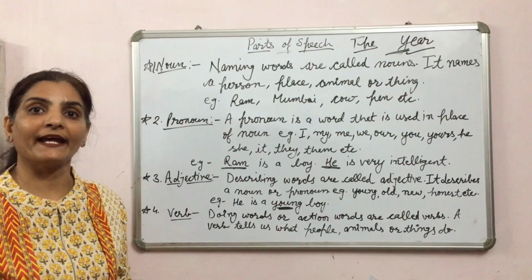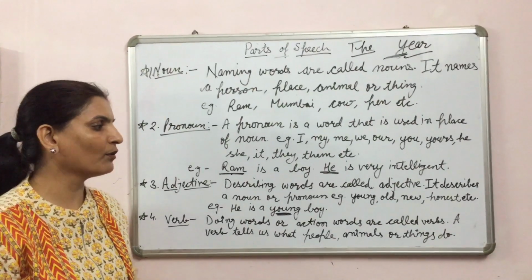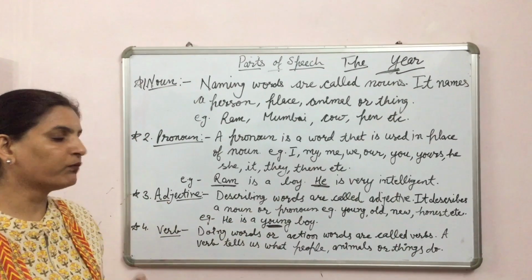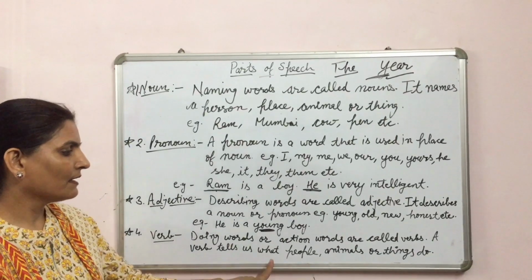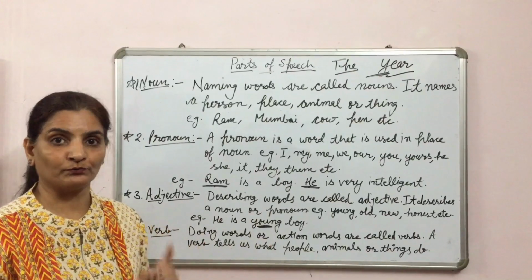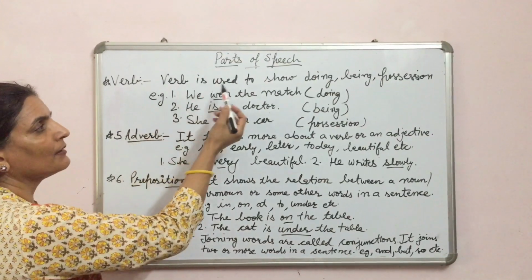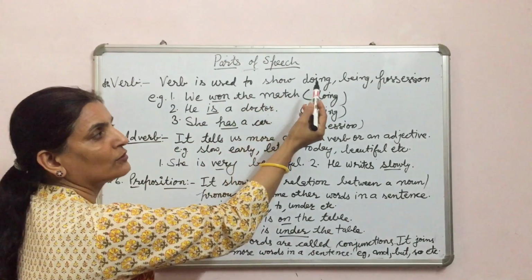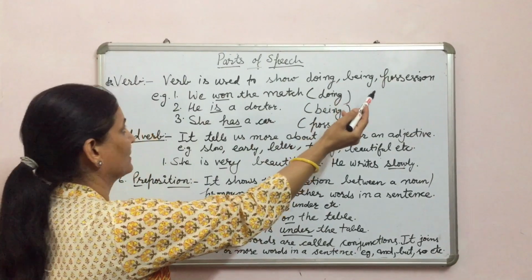The fourth one is verb. Doing words or action words are called verbs. A verb tells us what people, animals or things do. Verb is used to show doing, being, possession.